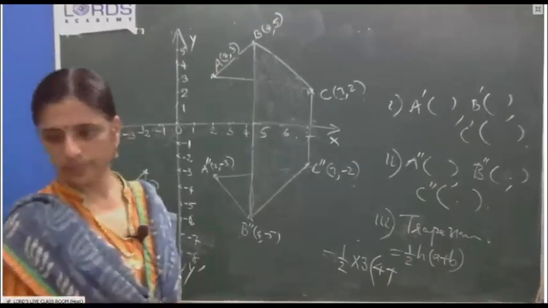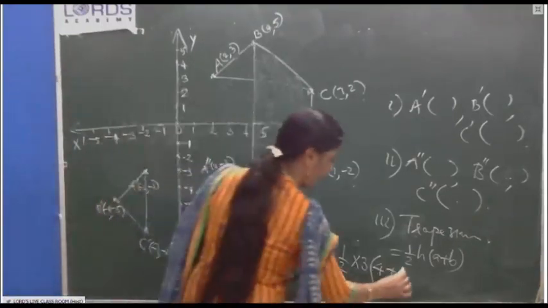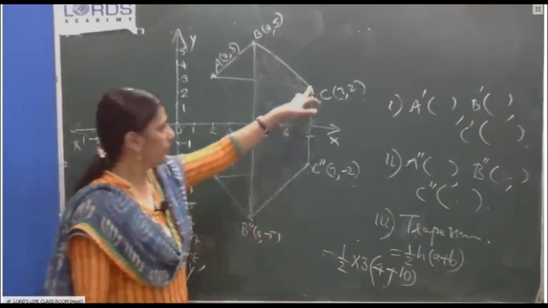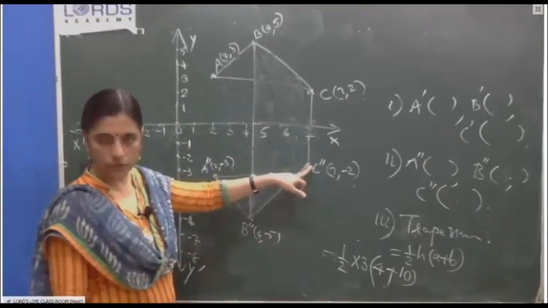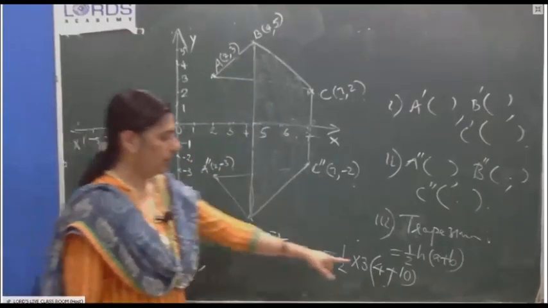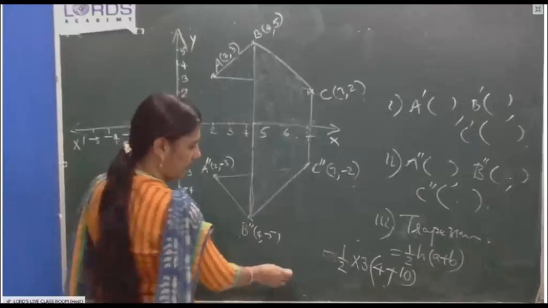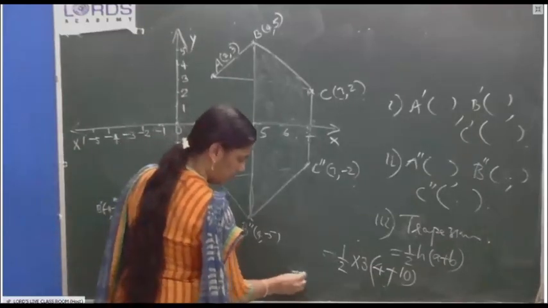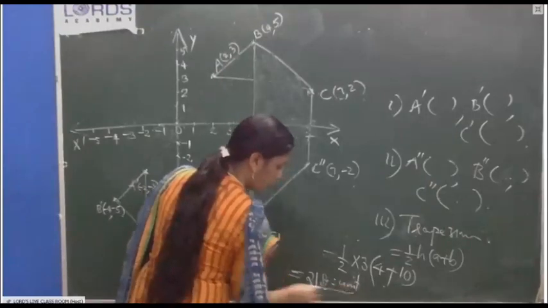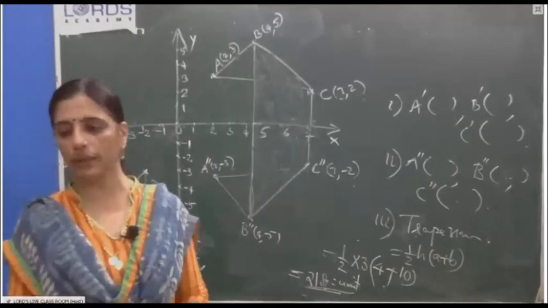Yes, 10. Got it? This is a trapezium. From here to here, how many boxes? You will get 4. From here to here, how many boxes? You will get 10. Add 4 plus 10. Answer is 21 square units. I told, no need to write centimeter.